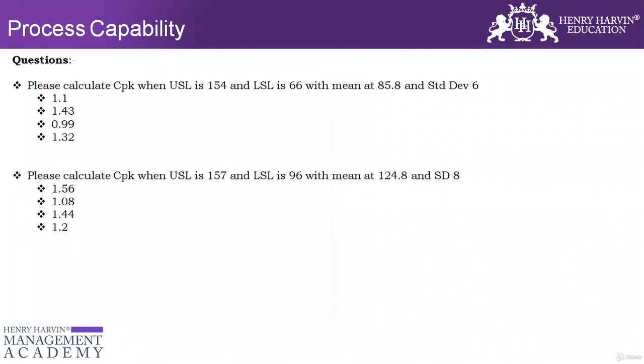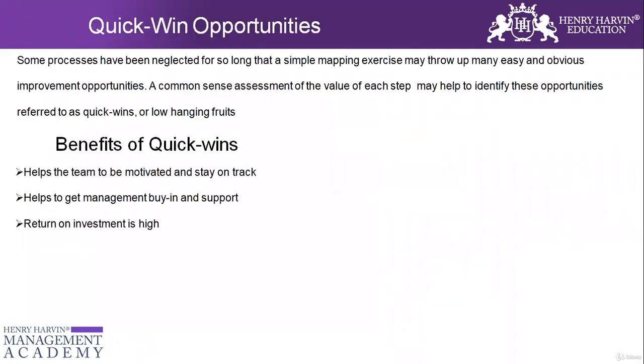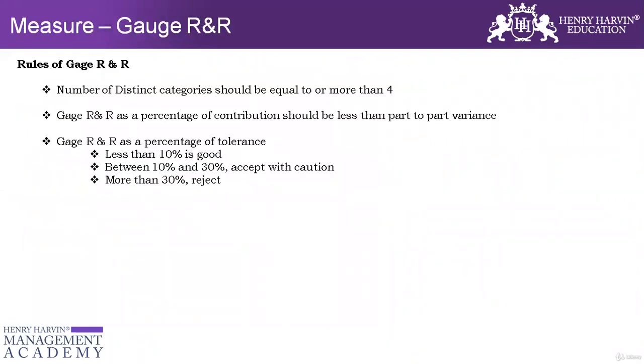I just want to reiterate the golden rules of Gauge R&R. First, the number of distinct categories should be equal to or more than 4. Distinct categories means that my equipment, my measurement system, should be able to measure the data in different categories. So 4 is a threshold. If it is 4 or greater than 4, it's a good measurement system.